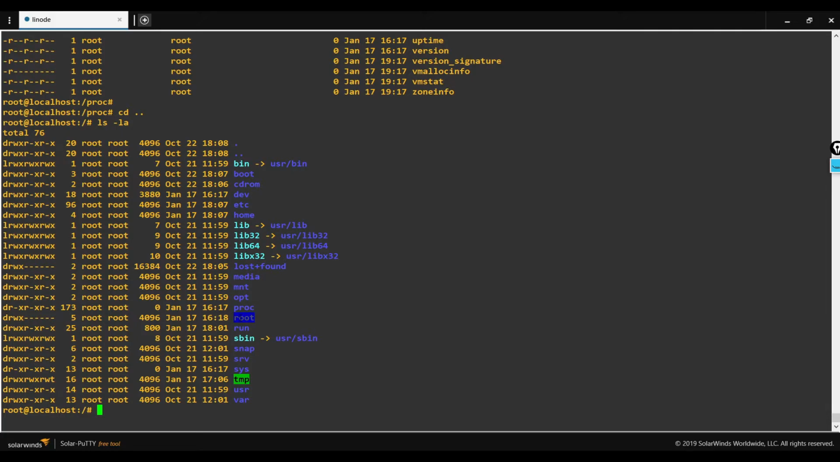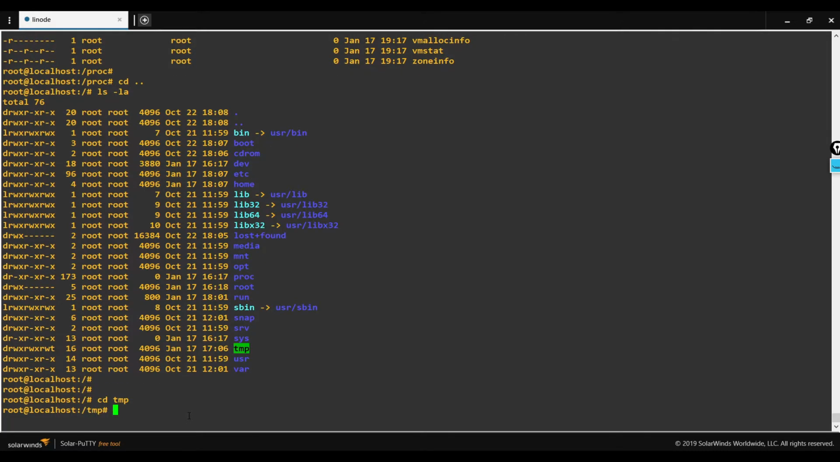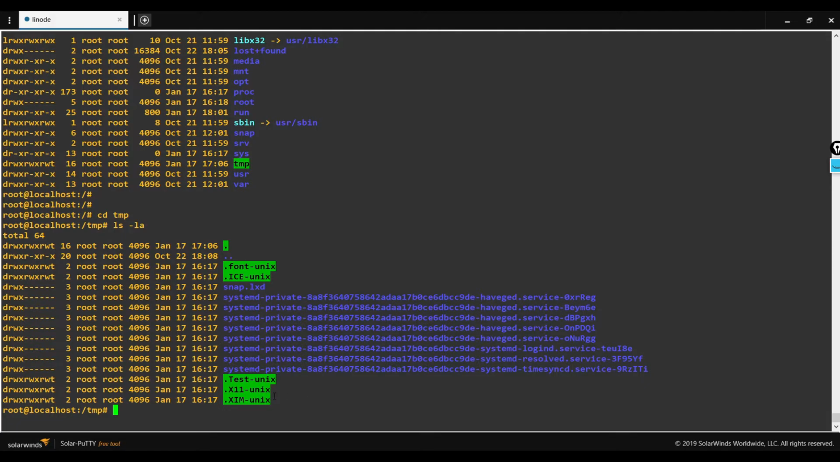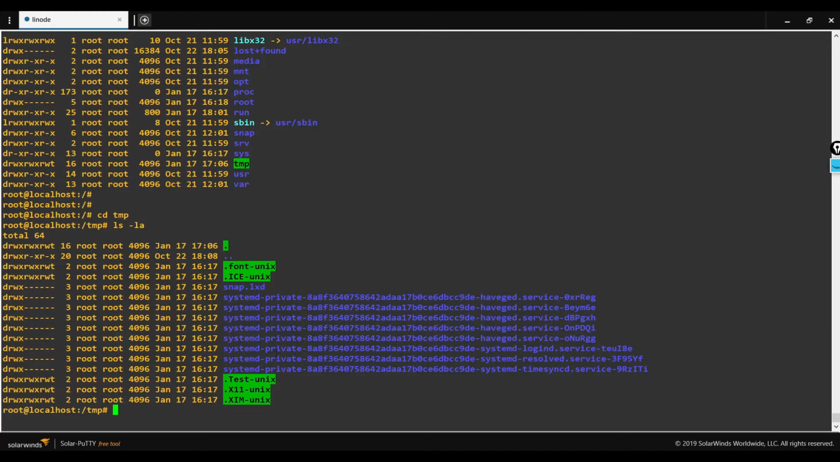As I mentioned earlier, the root directory is the home directory of the root user. You can see the tmp, temp directory. Some files will be stored inside this particular directory when the operating system is running. Those files will be erased during the boot up. Let me check if there are any files stored inside this. I can see a few files present inside this directory. All these files will get erased during the boot up.